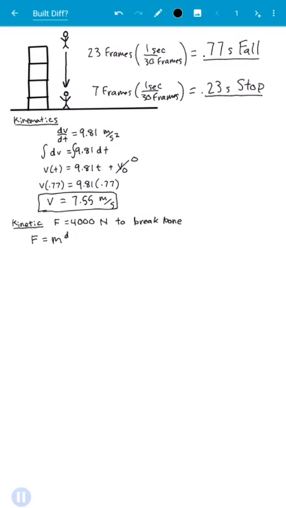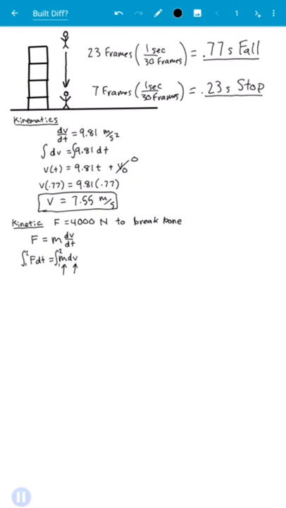Anyway, now we'll use Newton's second law, again replacing acceleration with the time derivative of velocity. Just like we did before, multiply the dt to both sides, and we get F dt is equal to m dv, which we can now integrate. This will be a definite integral from 1 to 2, where 1 is the starting point before impact and 2 is after impact.